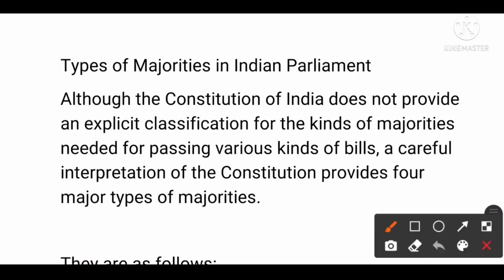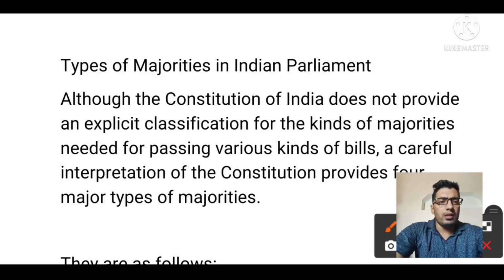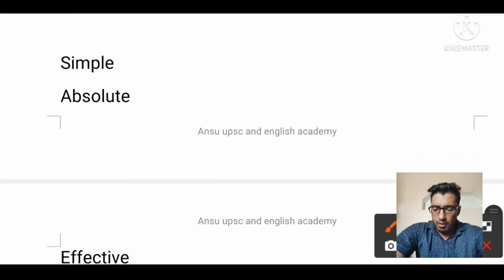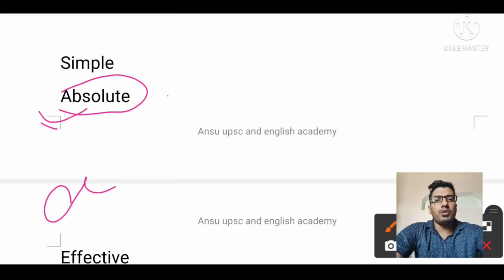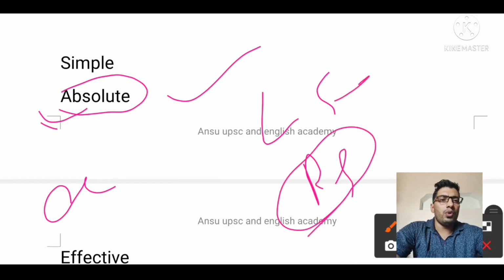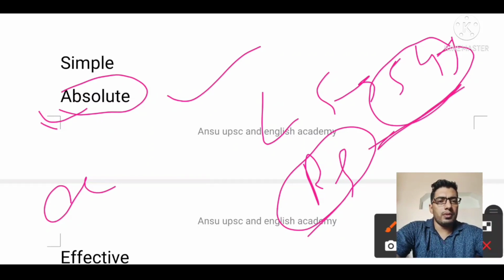First of all, I will talk about the absolute majority. What is absolute majority? Absolute majority means, if our parliament, like Lok Sabha and Rajya Sabha, having different numbers, in Lok Sabha we are having 545 members.